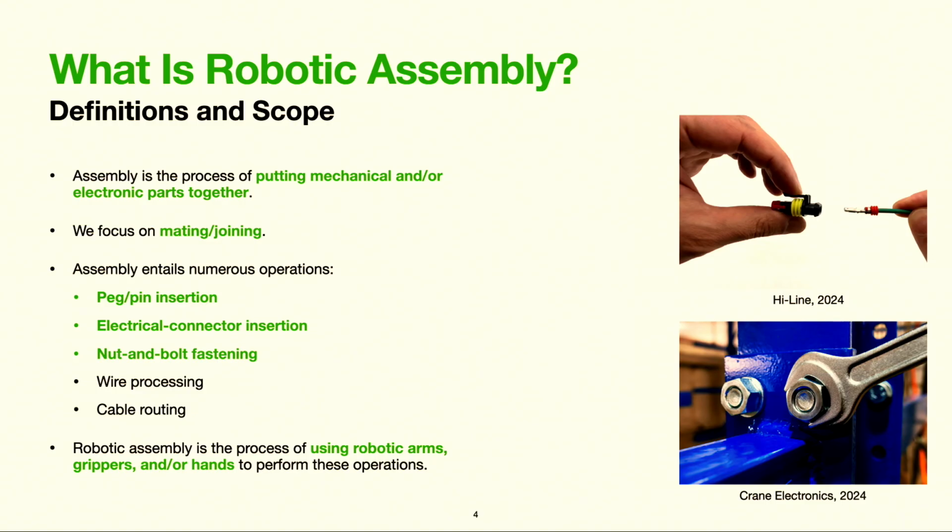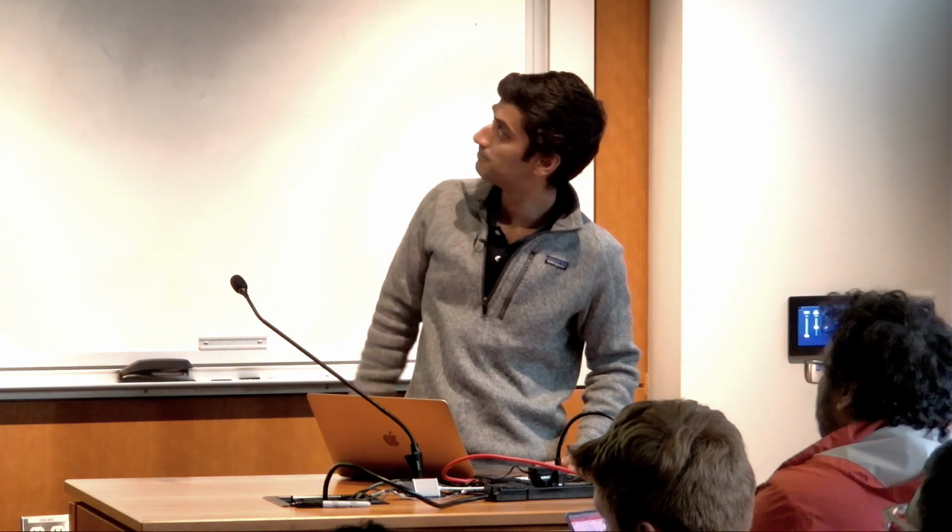So what is robotic assembly? I'm sure most of the audience is already familiar with the topic, but I'll run through some definitions and define our scope a little bit. So assembly itself is simply the process of putting mechanical or electronic parts together. It actually involves a diverse set of sub-processes, but we focused on the mating and joining process since that's the most difficult to automate. This process can actually include many different operations like peg and pin insertion, electrical connector insertion, nut and bolt fastening, and so on. And finally, robotic assembly is simply the process of using robotic arms, grippers, and hands to perform these operations. Some examples of assembly tasks on the right.